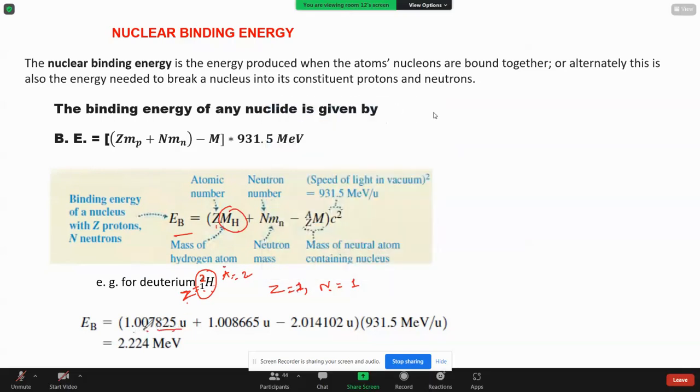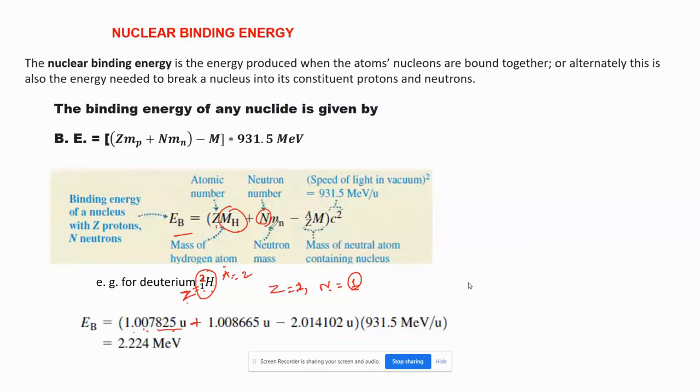Multiplying by 1 gives the same. Plus N, the number of neutrons, which is 1 in this deuterium example, and the mass of neutron is 1.008665 in AMU. Multiplying by 1 gives the same. So the addition of both, minus the mass of the neutral atom. The neutral atom of deuterium has the mass 2.014102. That is a standard value, that will be given to you.